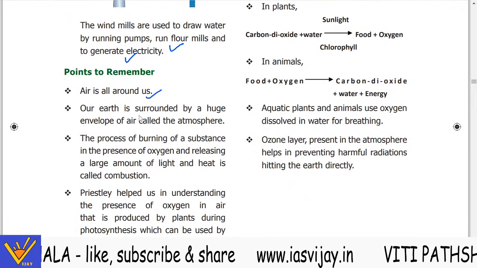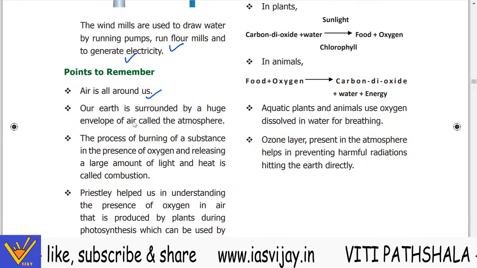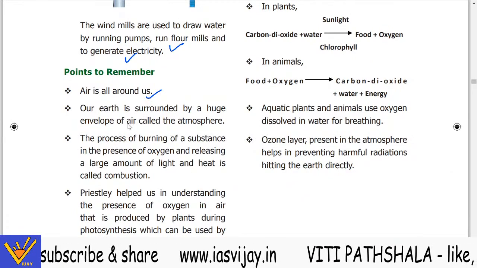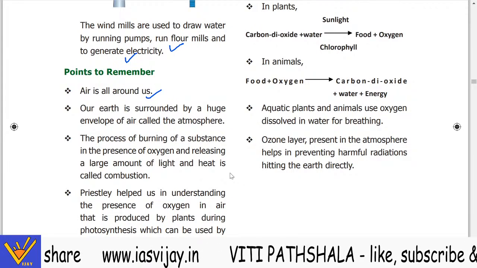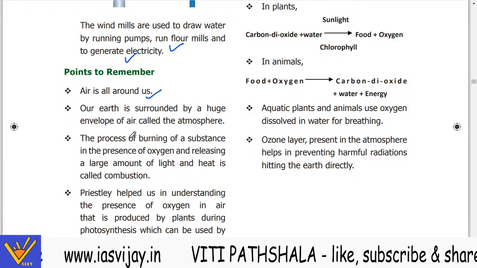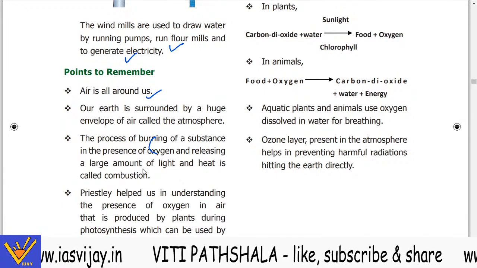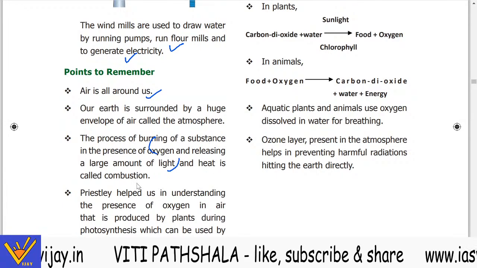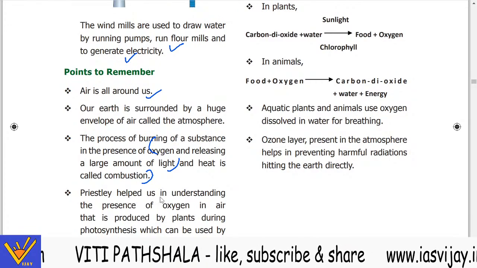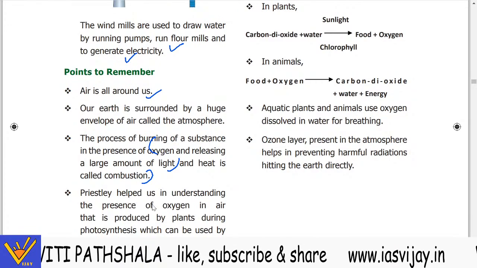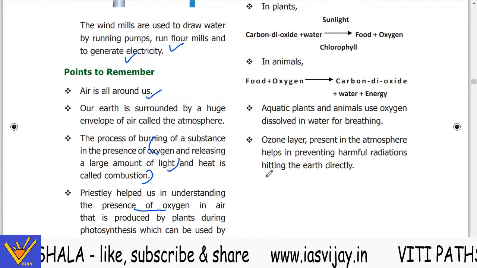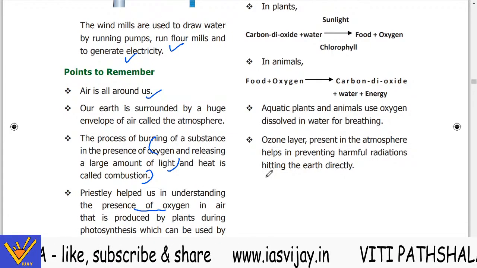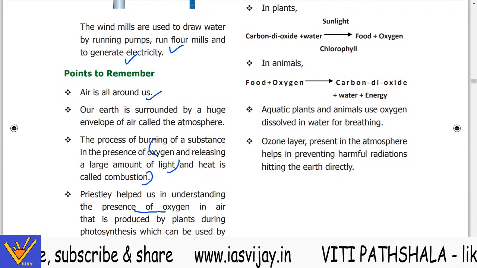So this was about the air chapter, and they have given you points to remember. Air is all around us. Our earth is surrounded by a huge envelope of air, called the atmosphere. The process of burning of a substance in the presence of oxygen and releasing a large amount of light and heat is called combustion. Priestley helped us understand the presence of oxygen in air, which is produced by the plants during photosynthesis.